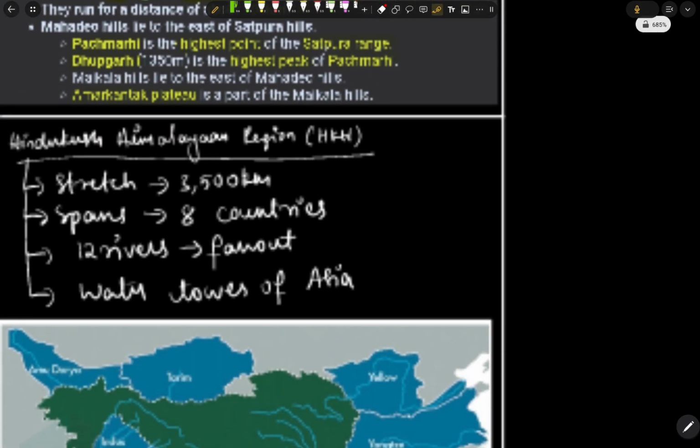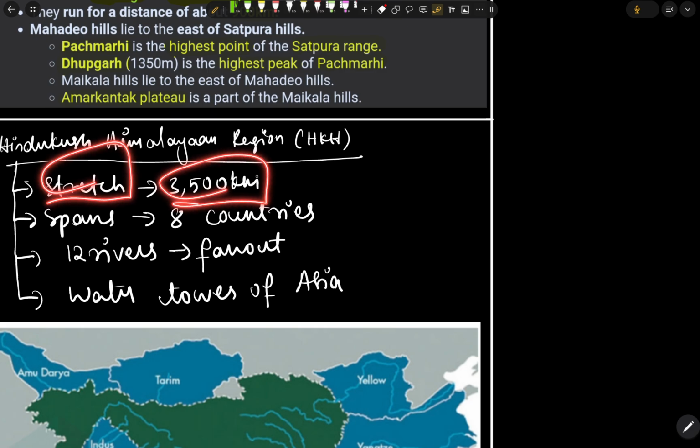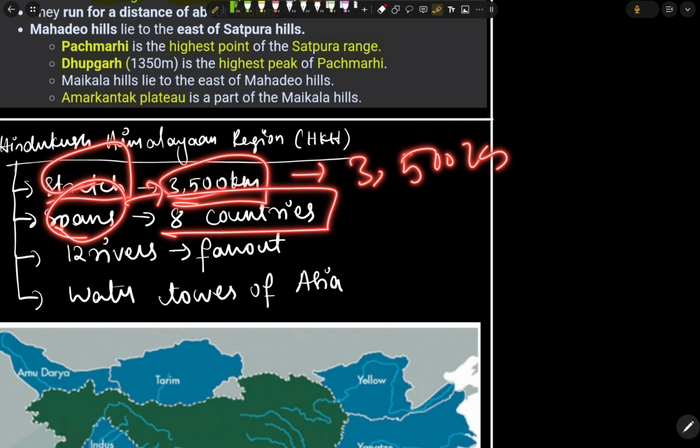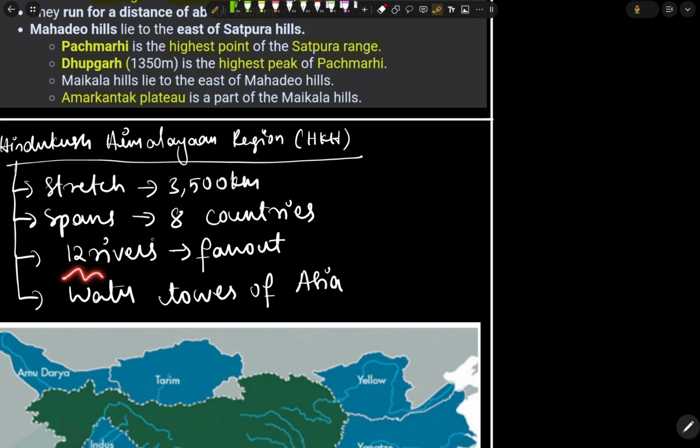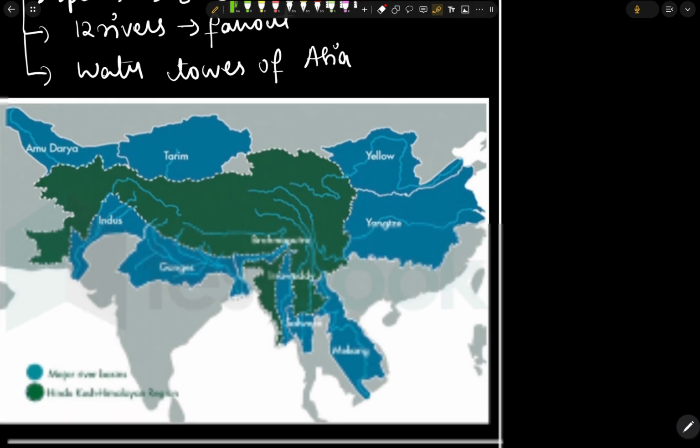Next we have the Hindu Kush Himalayan region. Basically the Hindu Kush Himalayan stretch is about 3,500 kilometers, and it spans 8 countries. There are 12 rivers which flow from the Hindu Kush Himalayan range.